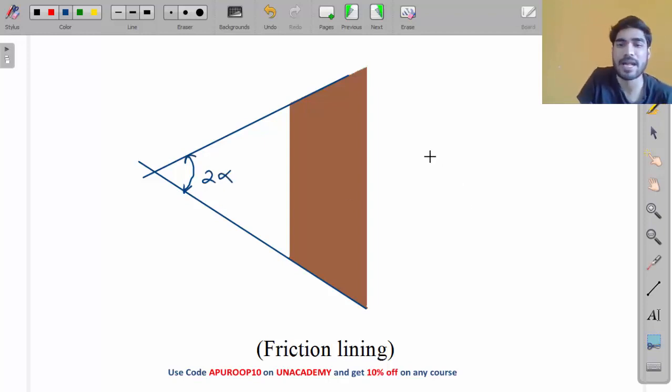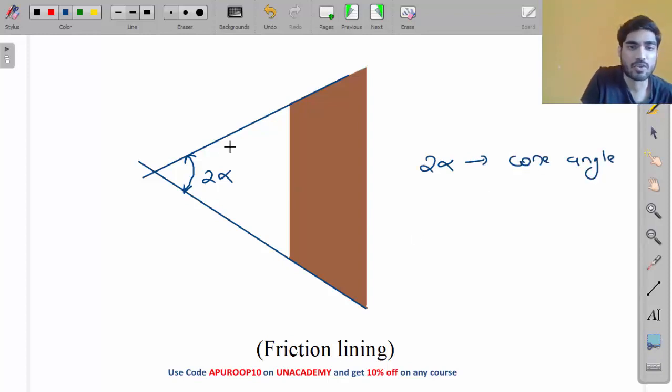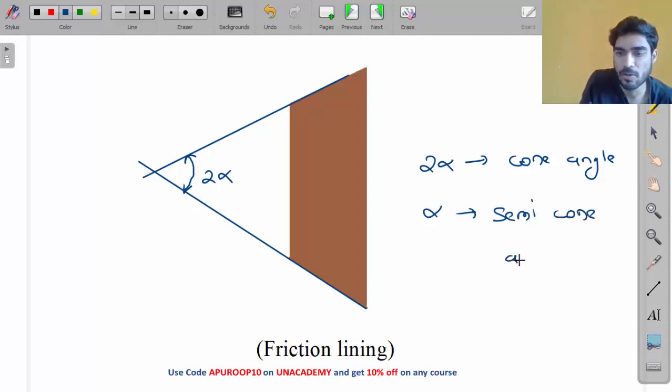It is given by 2 alpha. So 2 alpha is known as cone angle, my friend. What will be the half of it? Alpha is known as semi-cone angle. The inclination of one surface is known as semi-cone angle, alpha, and the total angle of inclination is known as cone angle.